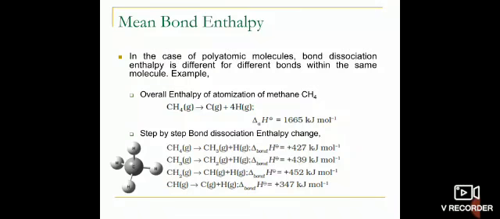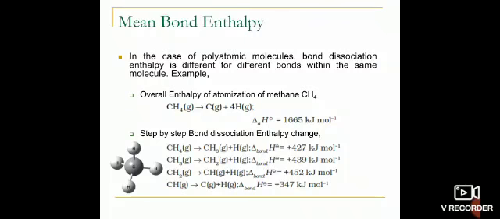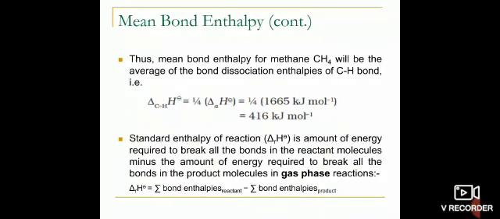Now if we add all these 4 step-by-step bond dissociation enthalpies, we would find that the sum of these enthalpies will be equal to the enthalpy of atomization. Thus, the mean bond enthalpy for methane will be the average of the bond dissociation enthalpy of CH bond. Earlier we have seen that there are 4 CH bonds in methane, and so we will divide the enthalpy of atomization by 4.